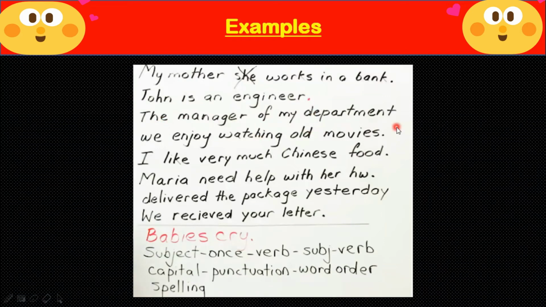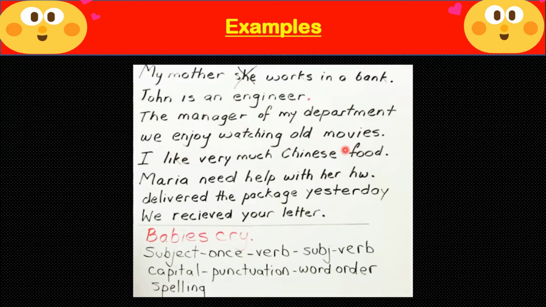The manager of my department. It's not the complete sentence. It is not conveying any meaning. It is a fragment of a sentence. It is a part of a sentence. When I will adjust it with some sentence, then it will convey its meaning. But separately, it is a fragment of a sentence. What is fragment? Fragment means part of a sentence.